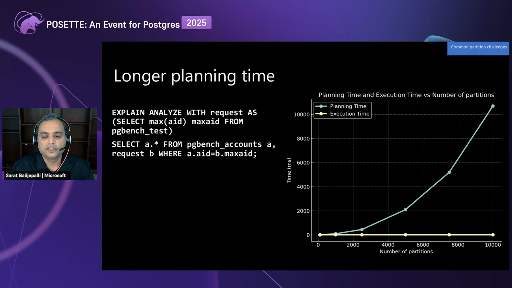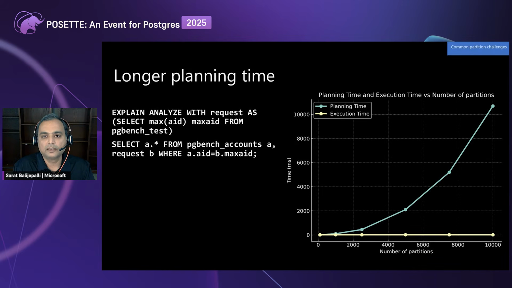We see that as the number of partitions increases, the execution time remains the same, but the planning time increases. If you see at the bottom left, the yellow one is the execution time, the green one is the planning time. The planning time and the execution time are pretty much the same around 500 partitions on pgbench accounts. As the number of partitions increases, when I have 10,000 partitions on the pgbench accounts table, the planning time itself takes 10 seconds, whereas the execution time is in milliseconds.